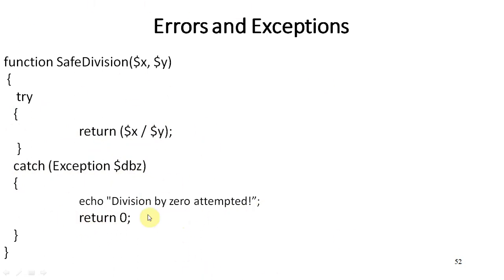So again this message will be flashed on our screen. It means we will understand that we have passed 0 as the value of y. So next time we pass another value, we will run the program again. The program will execute again automatically, and then it will run correctly. So this is the benefit of exception handling.